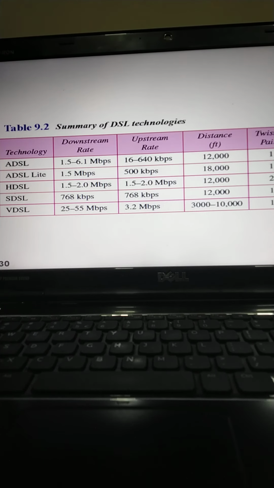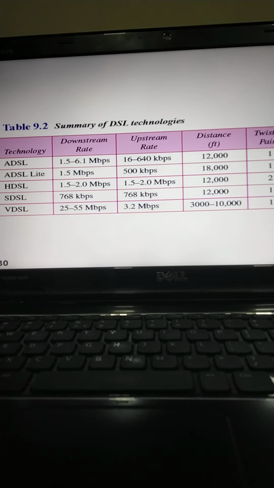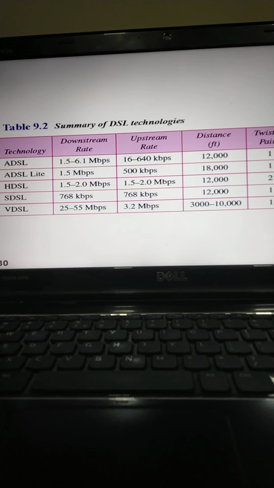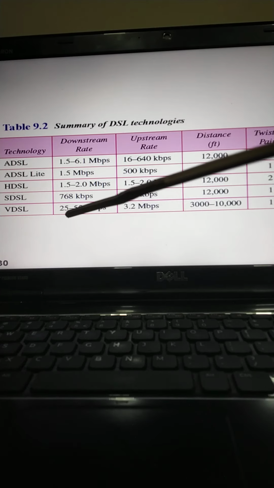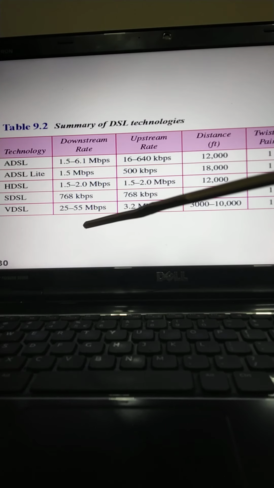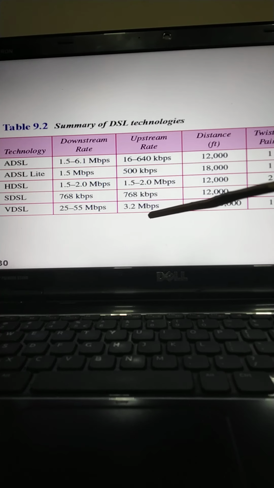Then the last one that we have is VDSL, the Very High Bit Rate Digital Subscriber Line. It is an alternative approach similar to ADSL, and it uses coaxial, fiber optic or twisted pair cables for shorter distances. It provides a data rate of 25 to 55 Mbps for upstream communications of up to 10,000 feet, and the downloading rate is 3.2 Mbps.